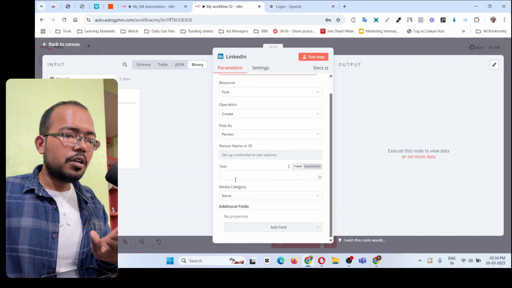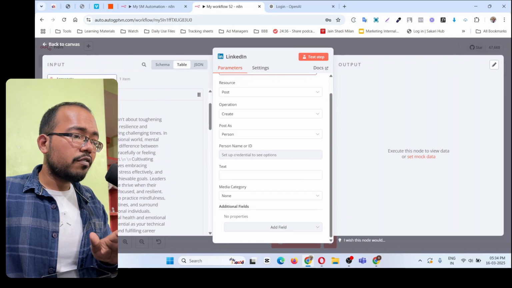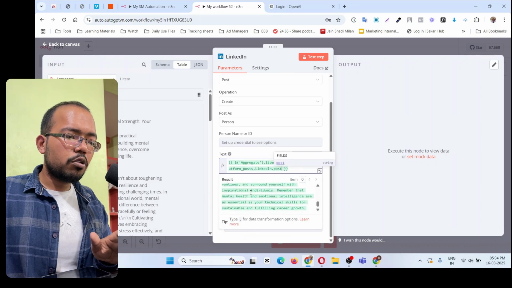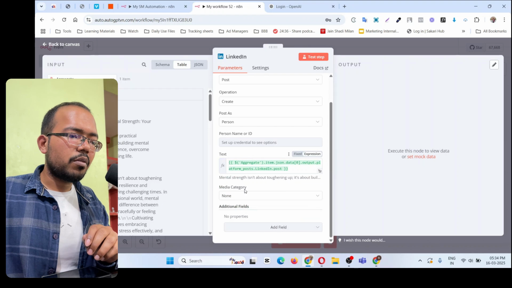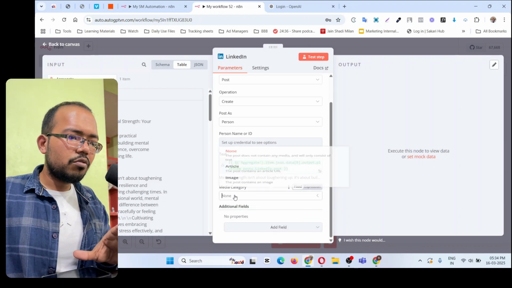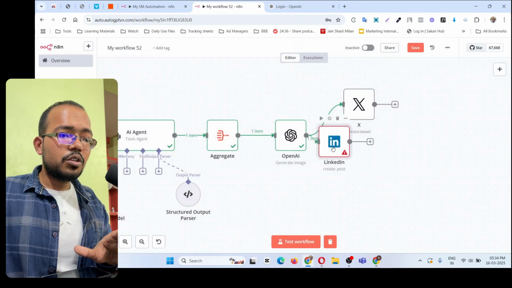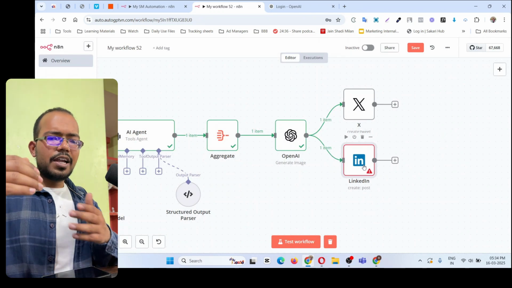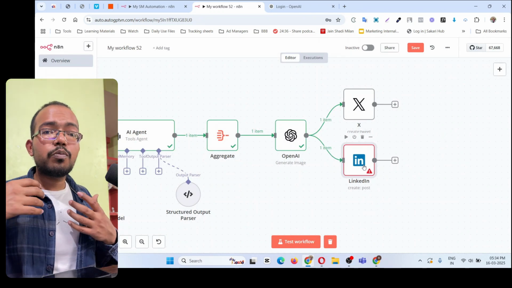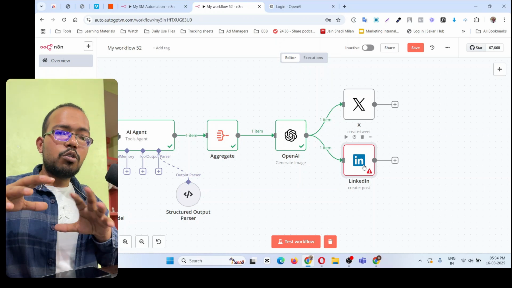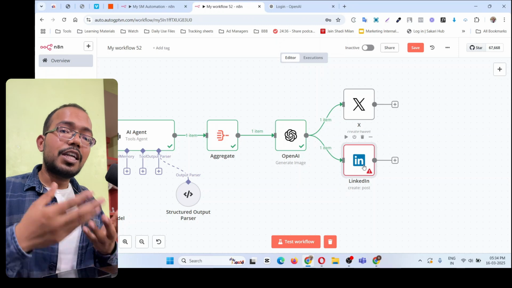Okay, all good. In the text, again, over here, choose aggregate. And for the LinkedIn, this is the post. So drag and drop. And this is the big post for the LinkedIn platform. If you wanted an image as well, you can do that. So I will choose image as well. And then in the data, it is the correct data, and then done. So this is for LinkedIn. Then you can simply add Facebook, Instagram. If you wanted to post on Medium as an article, you can do that as well. And if you wanted to upload content on your WordPress, you can build a connection with that as well.